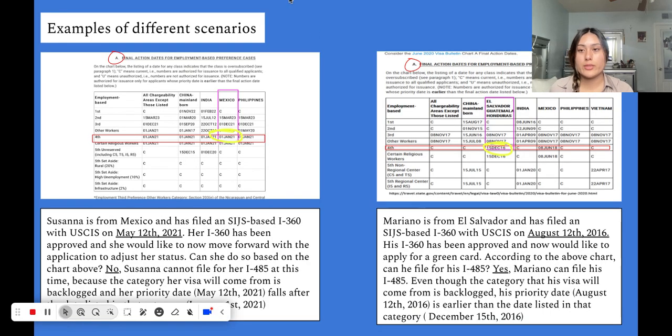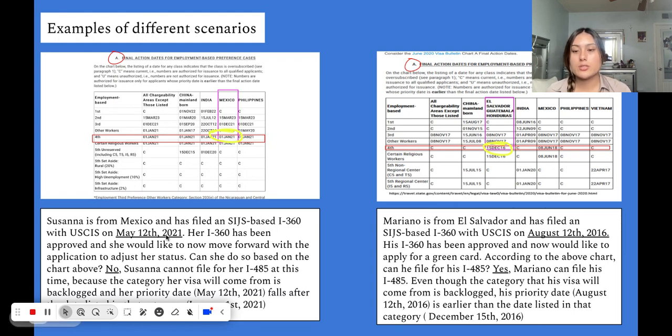Okay, I'm going to start with the example to my left, where the cursor is pointing. I'm going to explain a little about this client. Her name is Susana. She is from Mexico, and she filed an SIJS-based I-360 with USCIS on May 12, 2021. Her I-360 has been approved, and she would now like to move forward with the application to adjust her status. Can she do so based on the chart above?